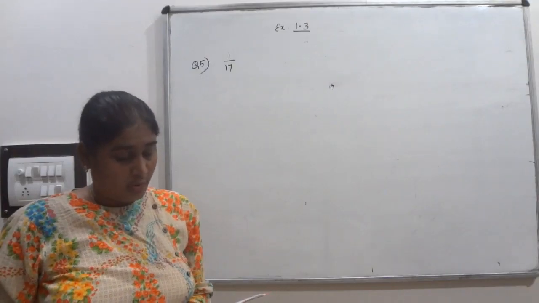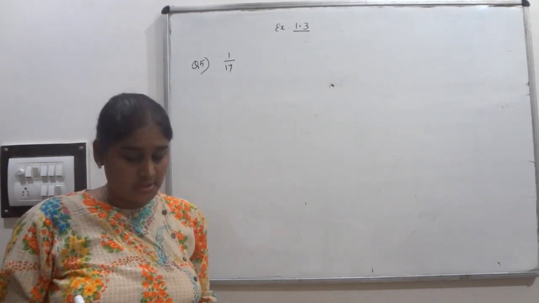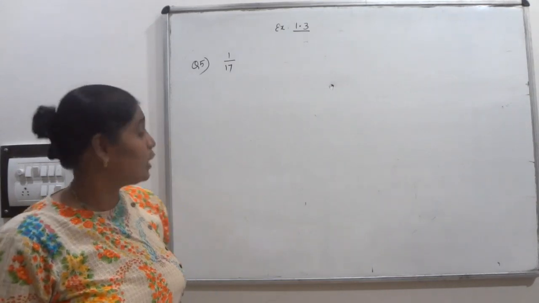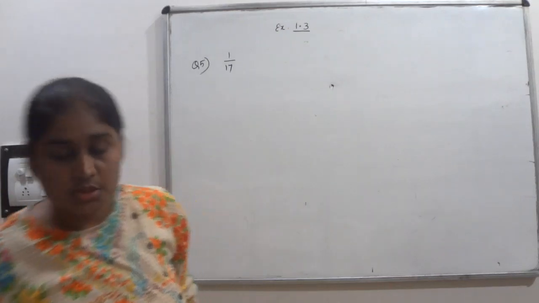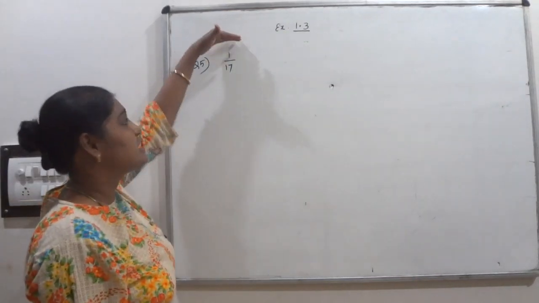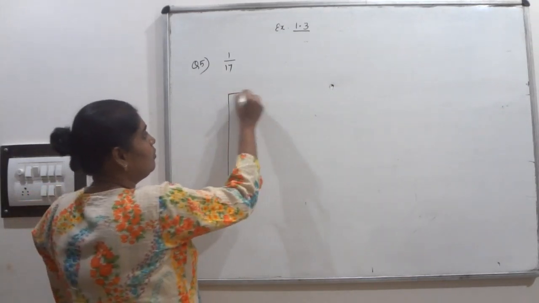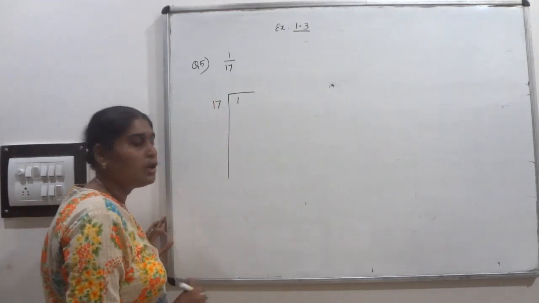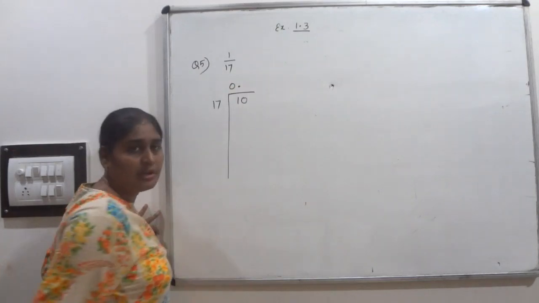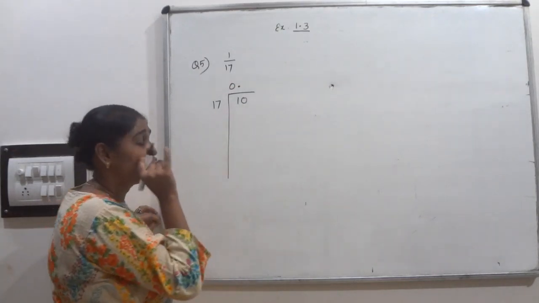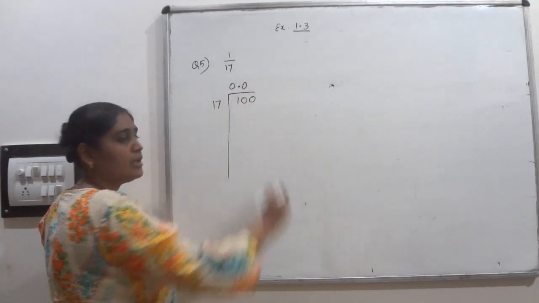Question number 5. What can the maximum number of digits be in the repeating block of digits in the decimal expansion of 1 upon 17? Perform the division to check your answer. So I am going to write the decimal expansion of 1 upon 17. Divide it, 1 upon 17. Is it possible? No. So I have to put 0. It is also not possible, so first keep the point here. 10 upon 17, is it possible? No. So I have to include one more 0 here, keeping 0 in the quotient place.